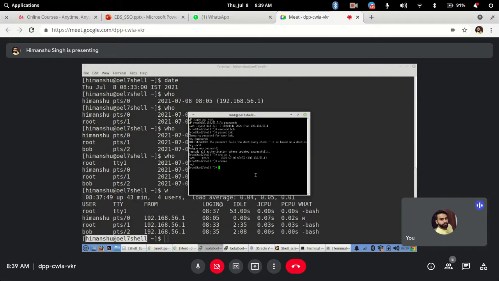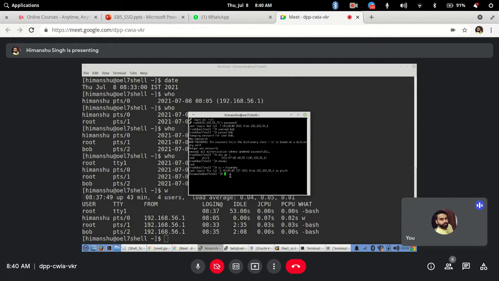But now what's the difference it will make? Let's say I am at root, and from the same session, I am not opening a new session, I am using the same current session, and I am going to run su hyphen to switch to a user. What is this switch user command? We will see later, don't get confused. I will switch to a user from root. Root is the super user, so it can switch to any user. So if your admin wants, they can connect with your user ID and see what you have kept in your home directory and everything. That's why root is a super user. So I will switch to user Himanshu, right? So now see, my connection is made with Himanshu here.